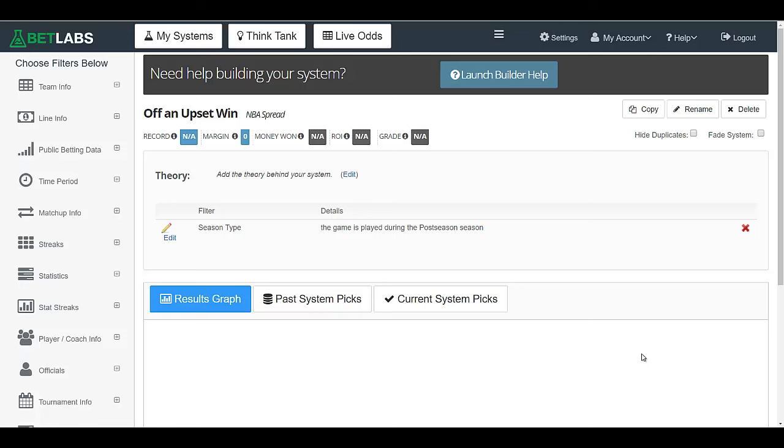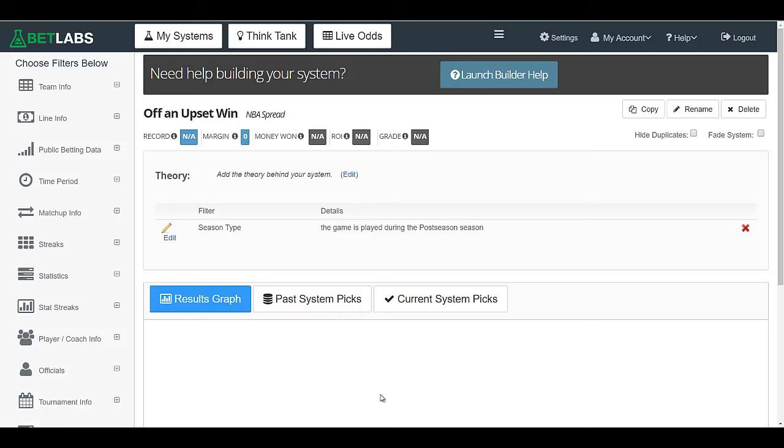Today we're going to look at the NBA and the playoffs in particular. And as you can see here by the title, we're going to be looking at teams off of an upset win. So obviously the game that comes to mind is Dallas upsetting OKC. So we want to see, okay, how do they do the next game? They just had a really big upset. Do they have momentum going to the next game? And we can check that out with BetLabs.